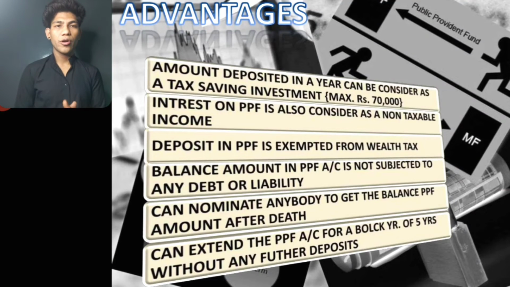Okay, so the most important point: the advantages. The amount deposited each year can be considered for tax saving, up to a maximum of rupees 1,50,000. Interest on the PPF is also considered non-taxable income. Deposits in the PPF are exempt from wealth tax.